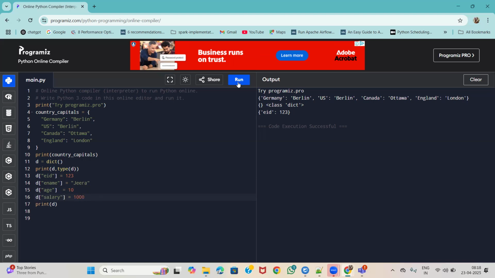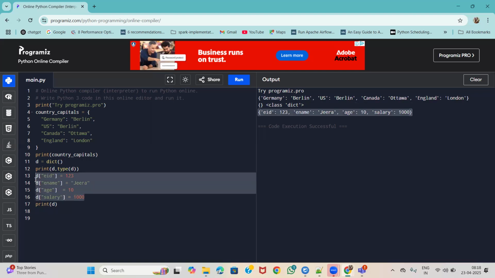Okay, so this is how it looks. This is the way of adding elements into the dictionary.